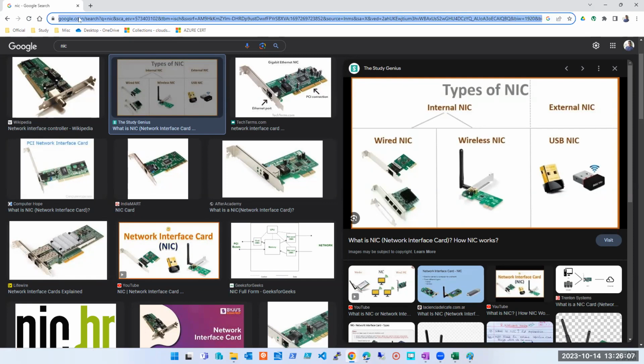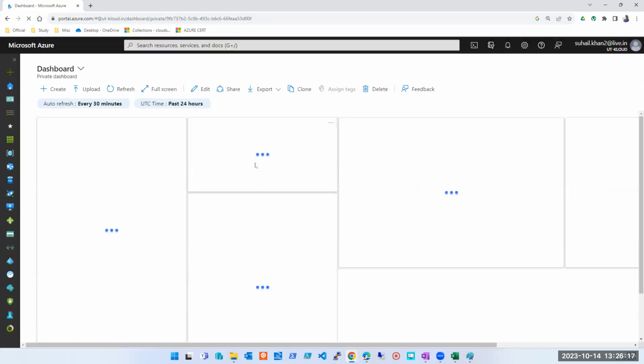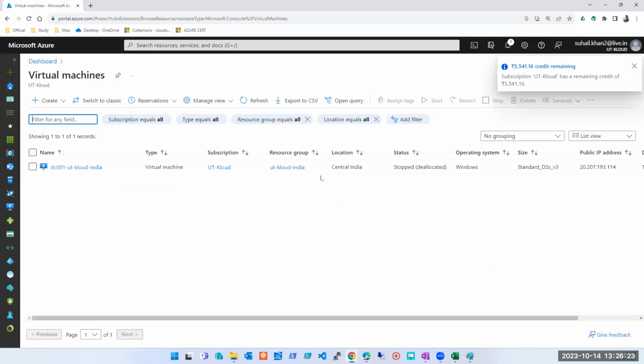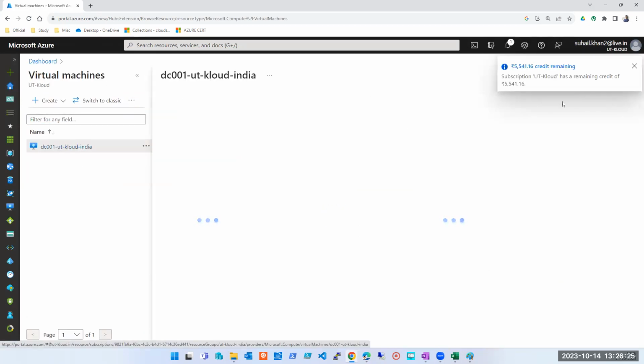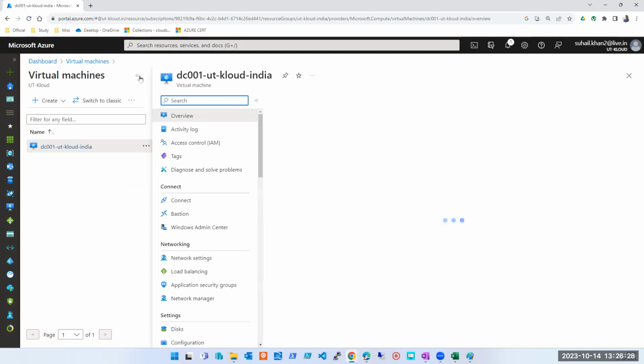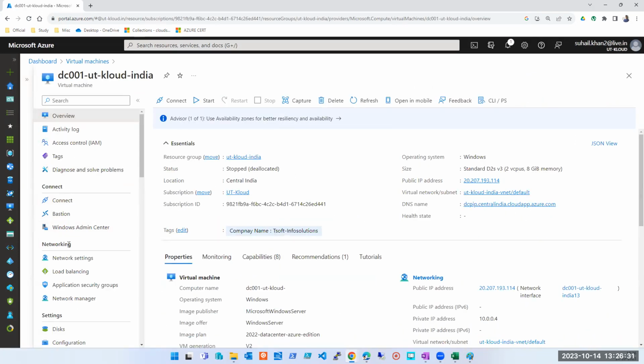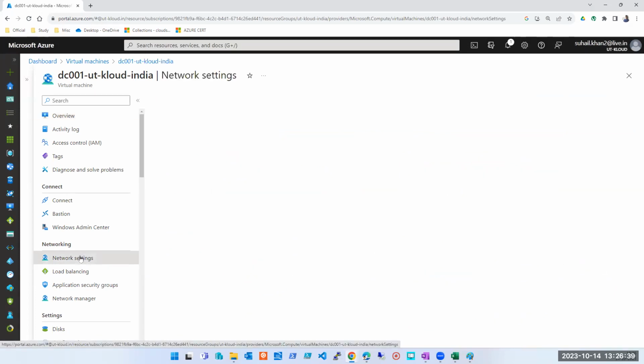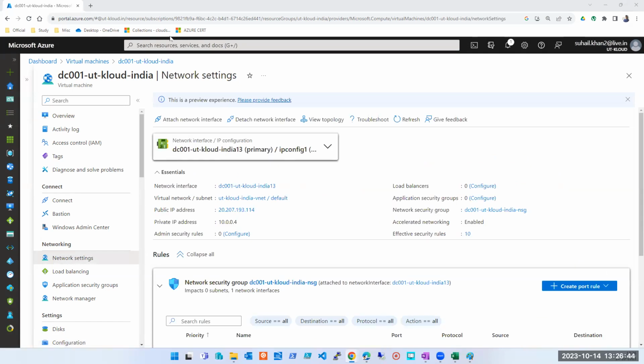Okay, so if I open my Azure portal and show it to you, what am I talking about? Where your IPs are being assigned, and with this we are going to learn how to change IPs also. If I go to my virtual machine, any of my virtual machines, if I go to networking, I'll see everything under the networking tab. As of now, we're discussing networking, so you're going to see everything under the networking tab. So if I go to network settings, do you guys see it?